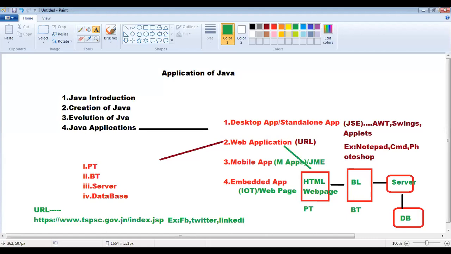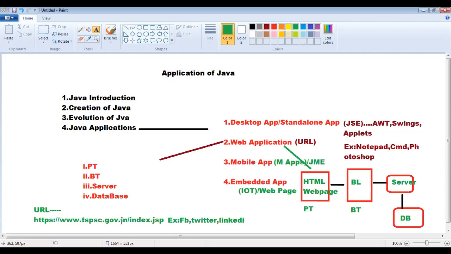The second one, web applications. Web applications are the applications which run inside the browser. Whenever we are developing any kind of web application, we need knowledge of front-end technologies, back-end technologies, servers and databases. Different servers, different databases, different front-end technologies and back-end technologies will be there. Whenever the application runs inside the browser, we must run it with a particular URL, a Uniform Resource Locator. With the help of this, it can be run.